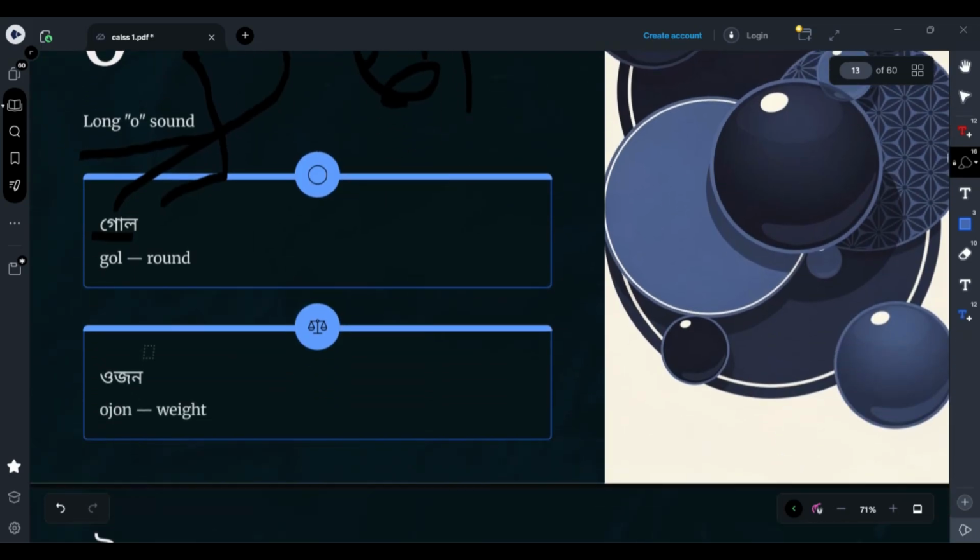And the second one is ozone, ozone. It means wet. Goal, it means round. So we also learned two words.